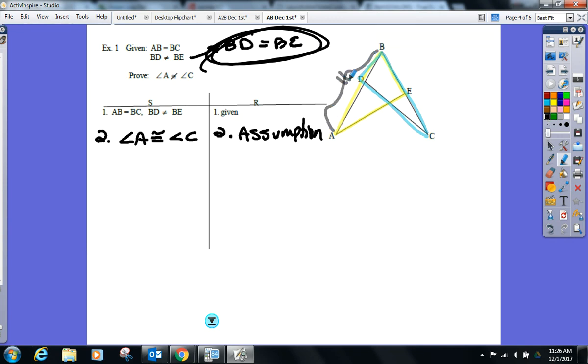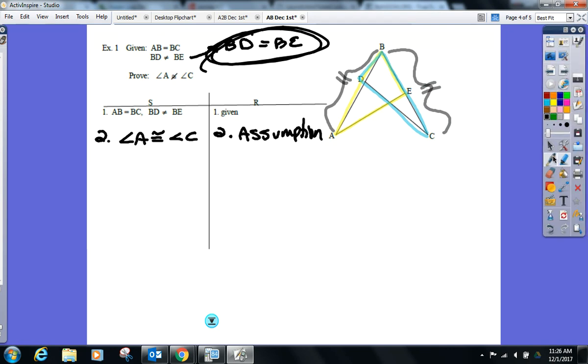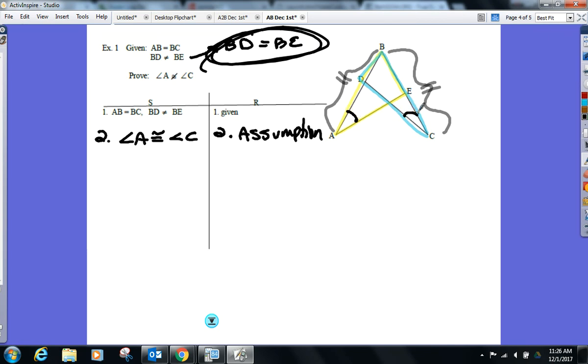AB is congruent to BC. That gives us a full pair of sides, right? And again, I'm going to keep sounding like a broken record today and Monday when we do this a second time. Your assumption can be used as a given. So we can mark on our diagram that A is congruent to C because we're assuming that's true.